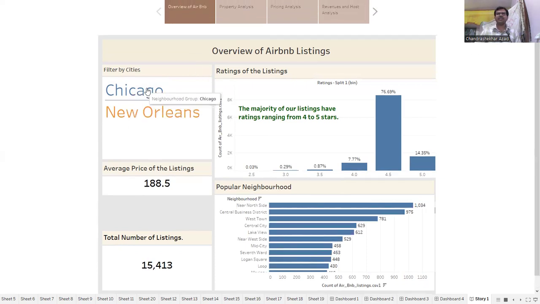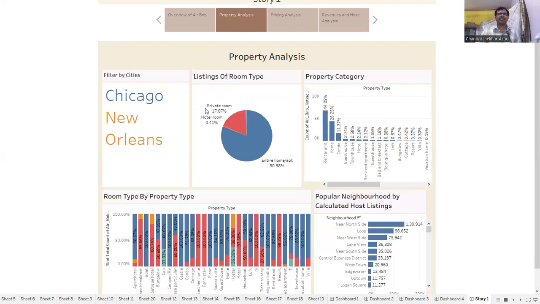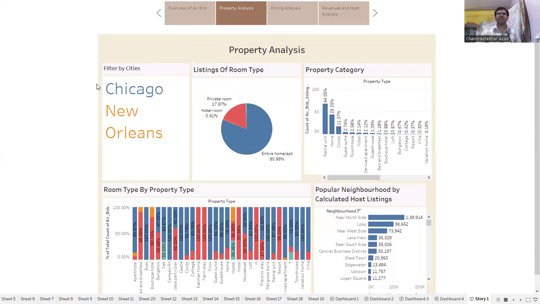Now the next slide is about property analysis. If we talk about the total overall performance, then the total number of private listings is about 17.87 and 81% of the room types were entire home apartment, and a few percent are hotel rooms and shared rooms present in these cities.